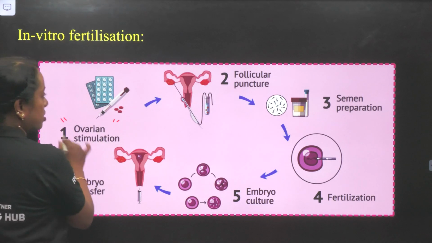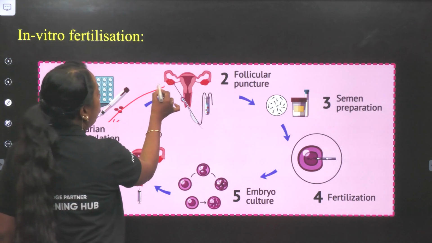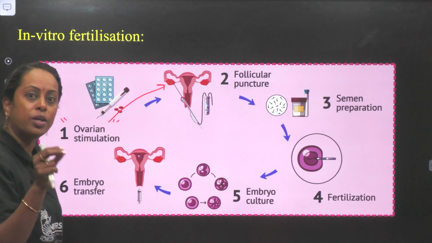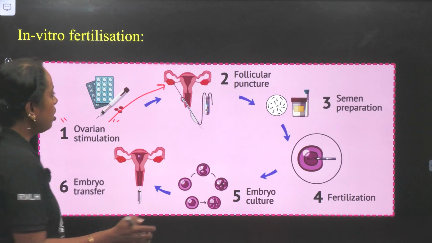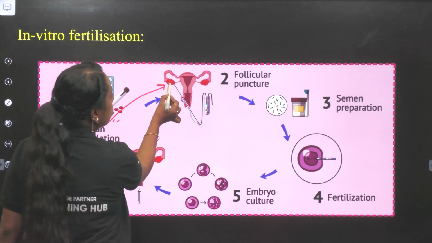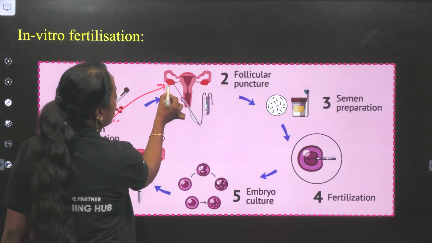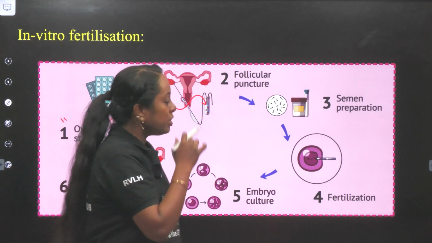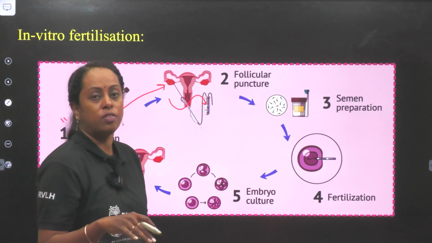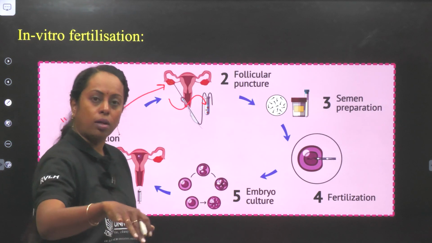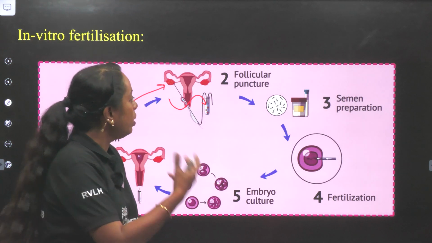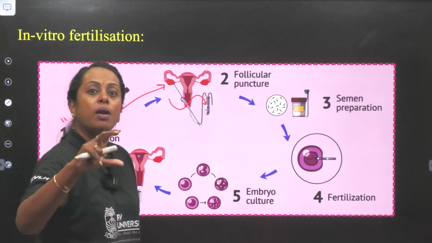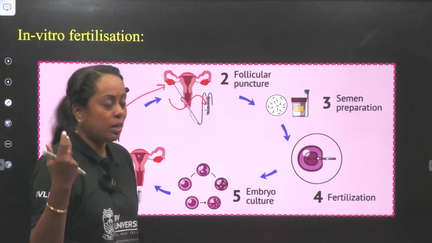So that's the first step. Now after that, the ova which is being produced in the ovary can be removed out by using what is called a catheter. So you see an instrument which is drawing out the ova which is present inside and it is being collected. Now followed with that, in the case of a male individual, the donor or the husband will donate the semen from which a sperm can be taken.